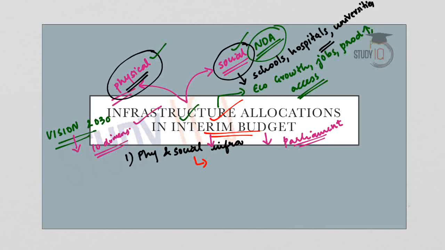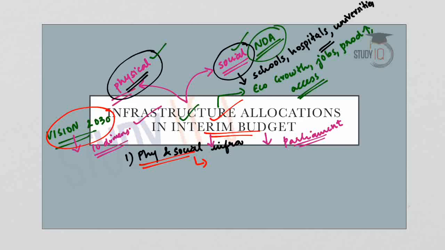So in the Vision 2030, the first dimension is physical and social infrastructure. So in that sense, we can say that the government has given importance to creation of infrastructure, both physical and social, in its interim budget 2019.